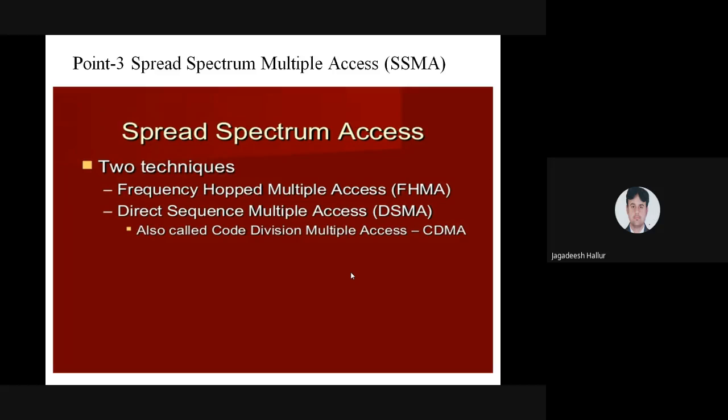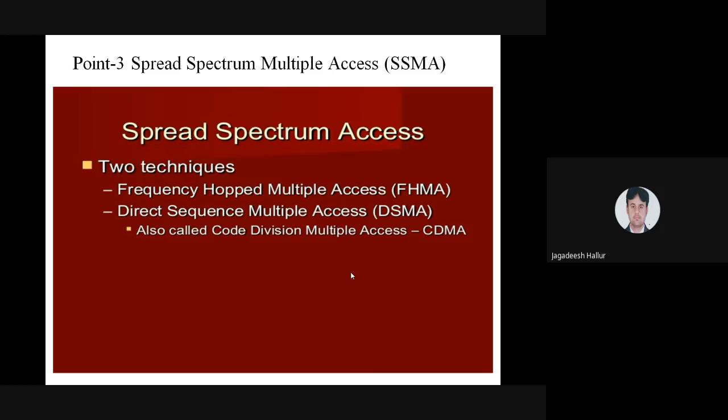In the SSMA technique, we are using two techniques. One is frequency hopped multiple access. Second is direct sequence multiple access. Don't be confused by this. Direct sequence multiple access is also called code division multiple access, CDMA. You already heard this name, that is CDMA. The CDMA is also called direct sequence multiple access, that is DSMA.